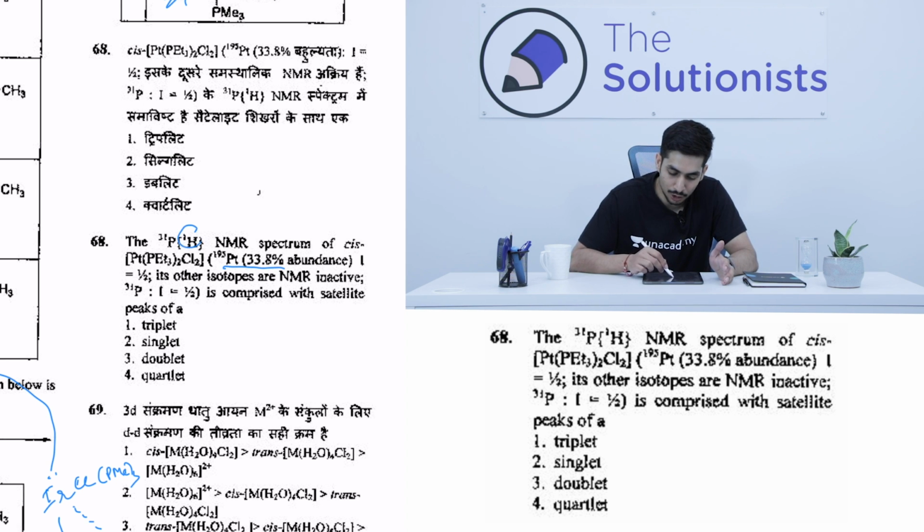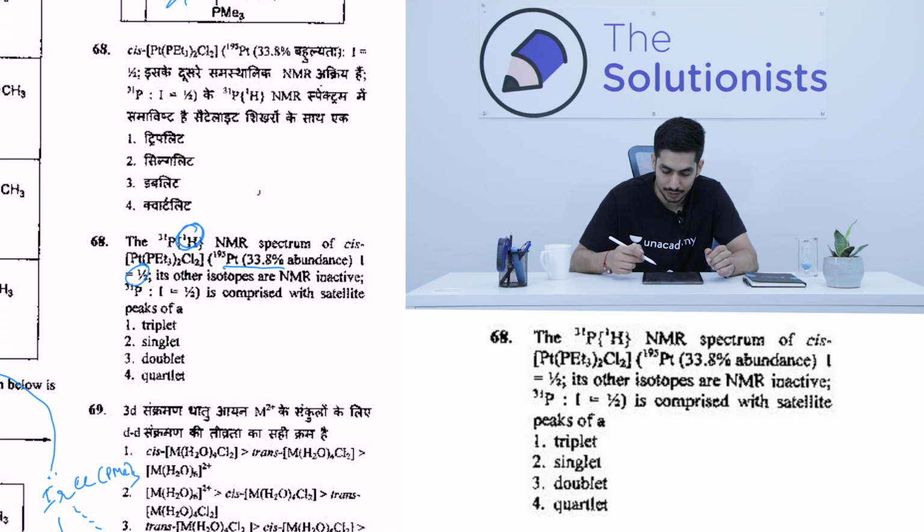Now many of you might have seen this 1H. What does this 1H mean? That means it's a decoupled NMR spectrum, meaning that the hydrogen is not going to interact with your phosphorus. It is given that platinum is 33.8% abundant with a spin of half. The NMR active form of platinum is 33.8% abundant, and its other isotopes are NMR inactive.